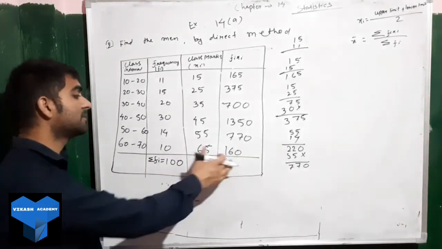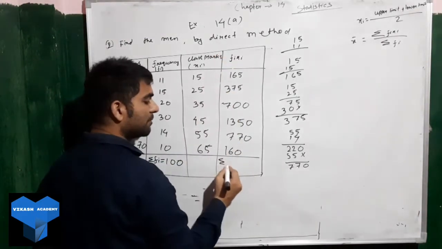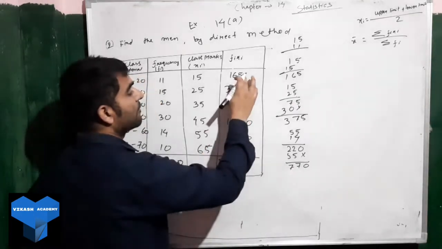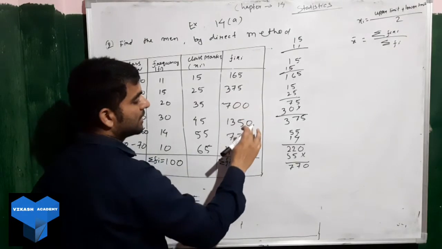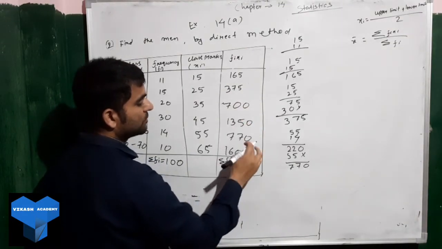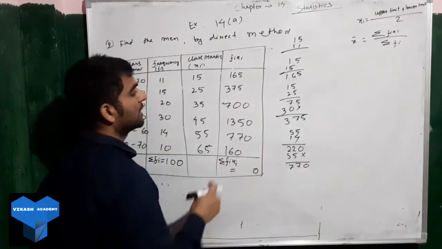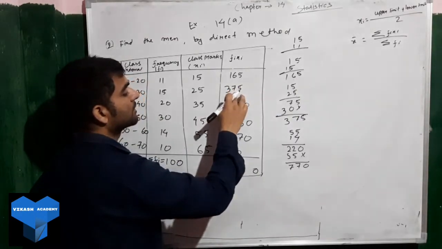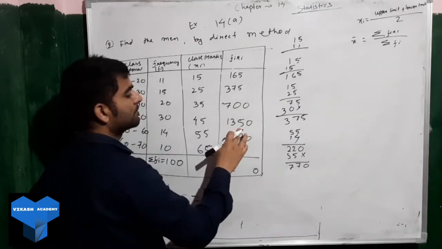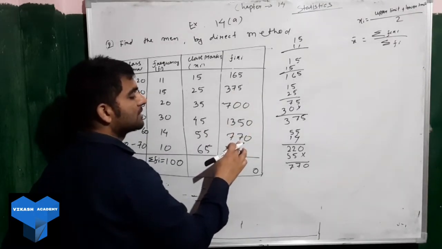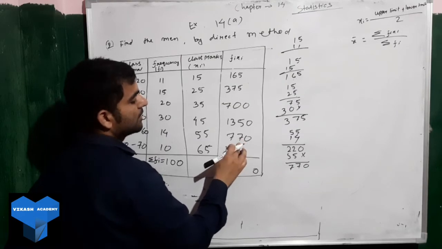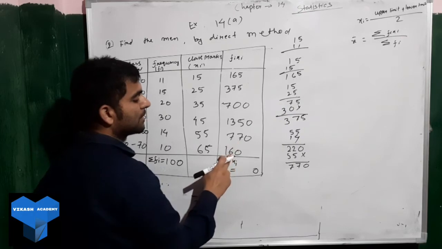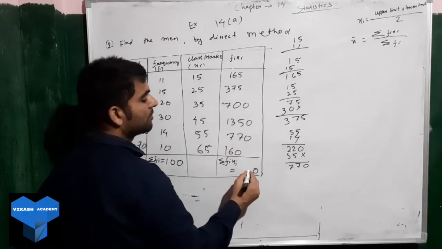Next, we have to find the summation of fi xi. Add it, and you will get that also. 5 plus 5 is 10, plus 0 remains the same. Next, 6 plus 7 is 13, 13 plus 5 is 18, 18 plus 7 is 25, 25 plus 6 is 31, plus 1 it will be 32.